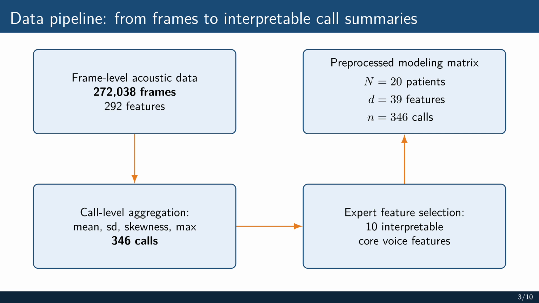Then, we perform expert feature selection. The aim is not only dimensionality reduction but also interpretability. We focus on features related to pitch, energy, loudness, and voice quality. This gives us a preprocessed modeling matrix with 346 calls, 20 patients, and 39 interpretable call-level features, as one feature exhibits only a single value and therefore is dropped.